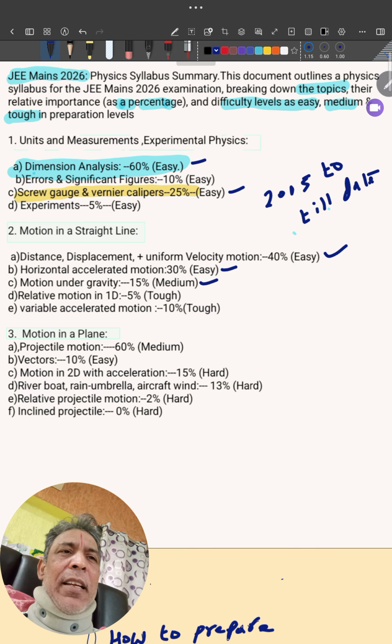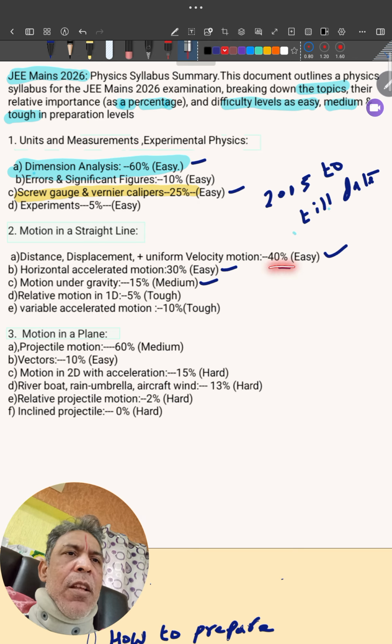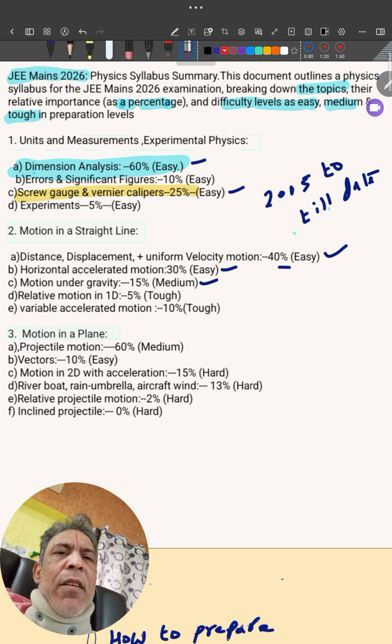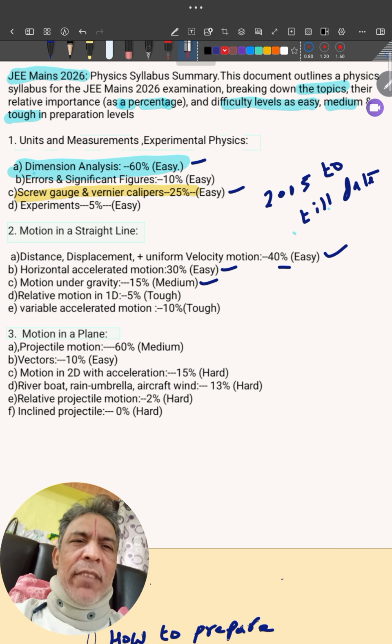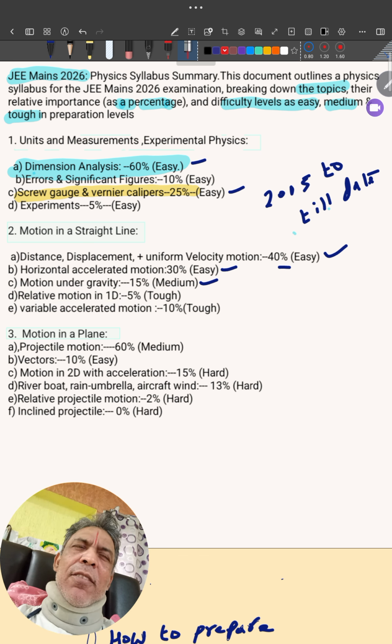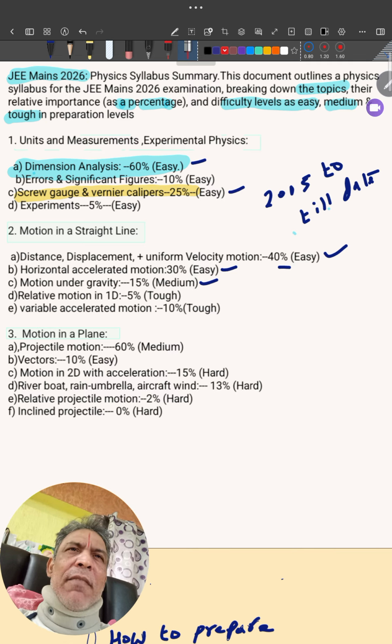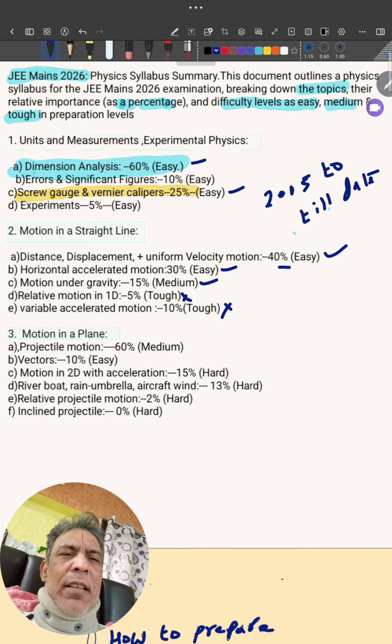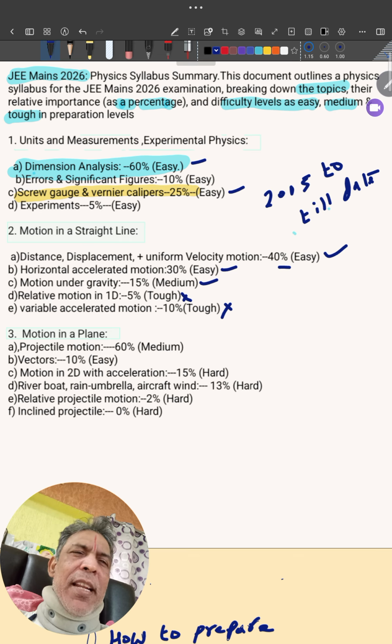They're easy. And how much are you going to score here? 40%, 30%, and 15%. Together, this makes 85%, and they're easier. Preparation also you can do very easily. These three topics you have to do compulsorily. Relative motion in 1D, I don't have an idea. Even if you leave it, you'll be on the safer side. Got the idea now? I'm putting a tick mark on what will help you a lot, and a cross mark on what will be tough for you. If you have time, at least revise the formulas.